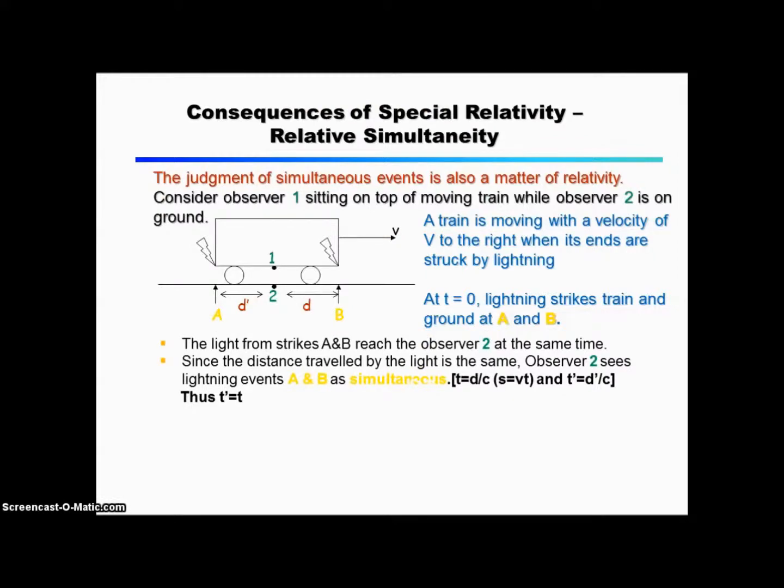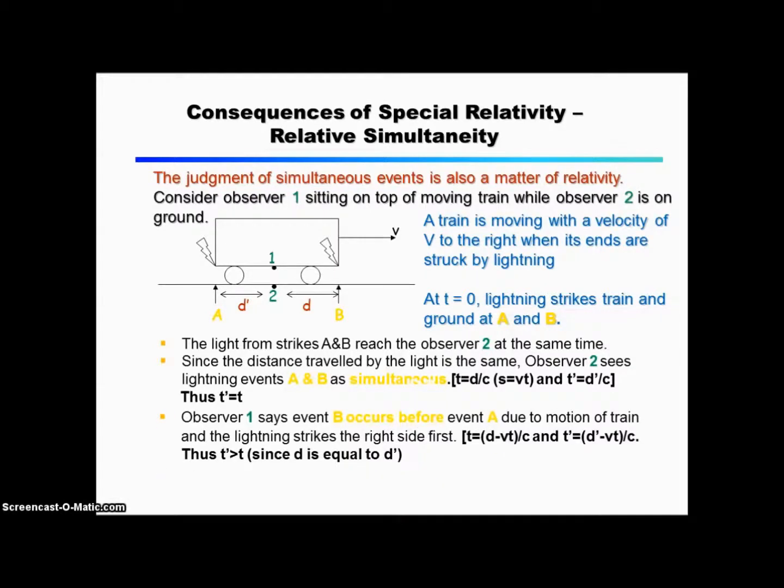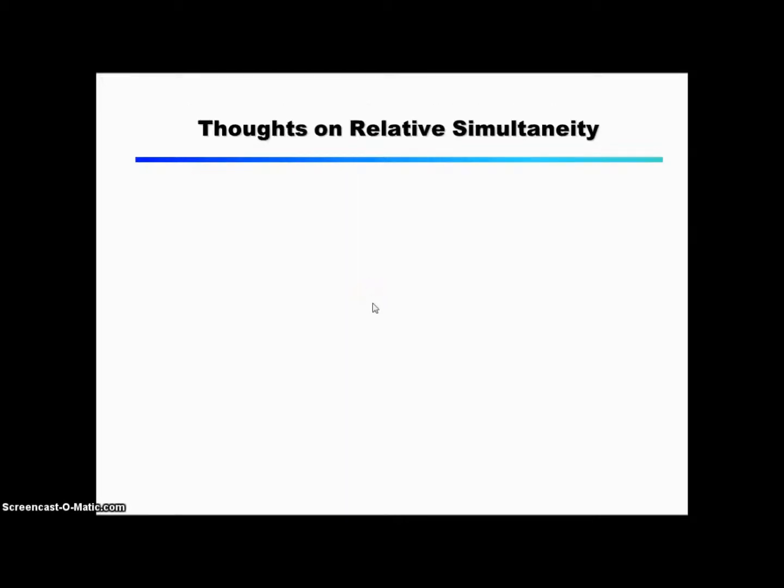The light from strikes A and B reach the observer 2 at the same time. Since the distance travelled by the light is the same, observer 2 sees lightning events A and B as simultaneous. Observer 1 says event B occurs before event A, due to motion of the train, and the lightning strikes the right side first. Thoughts on relative simultaneity.